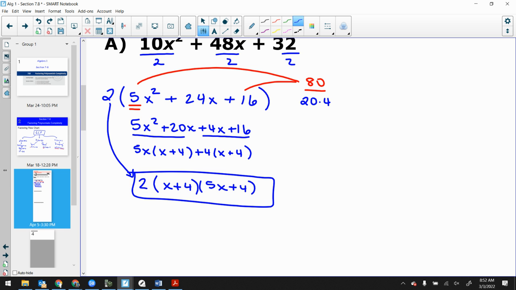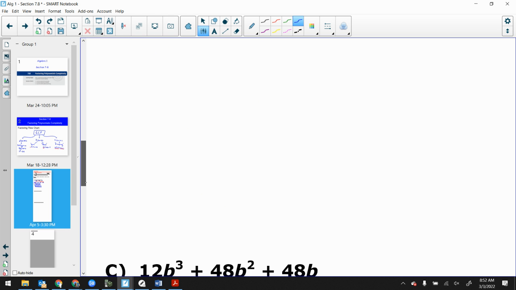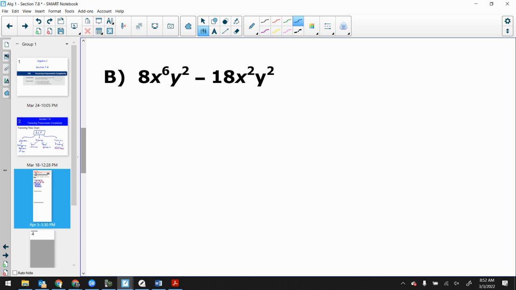Okay, let's keep it going. Let's take a look at the next one here. 8x to the 6th y squared minus 18x squared y squared. What's my GCF? Kenny? 2x squared. Did you have a question? No. What was it? 2x squared y squared? Good. 2x squared y squared.